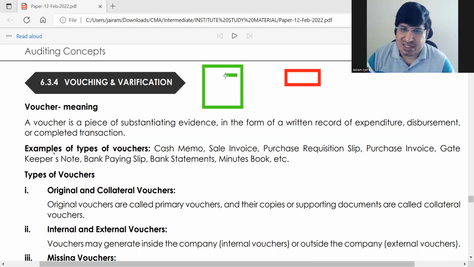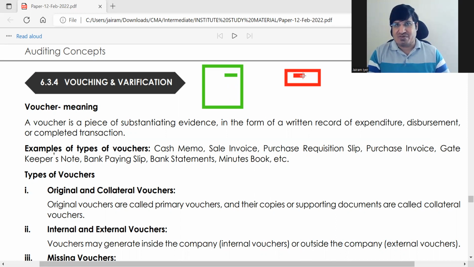An employee has filled petrol in a vehicle, and he has got a receipt from the petrol pump. That receipt will be a voucher. Any kind of receipt will be a voucher. If an electricity bill is paid, then the copy of the bill will be a voucher. So that is called a voucher.